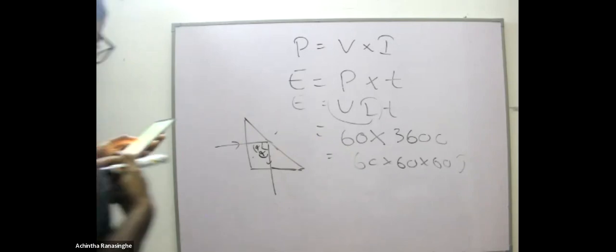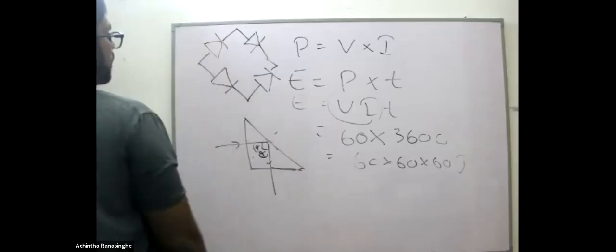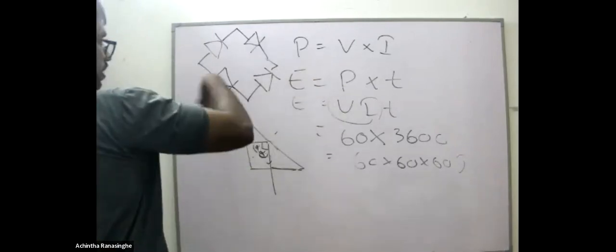The graph between time and voltage in an electric current obtained from full wave rectification. Right, full wave rectification, we are using a rectification bridge now. Four diodes are arranged as in a bridge. So this is full wave rectification, the rectifier bridge.